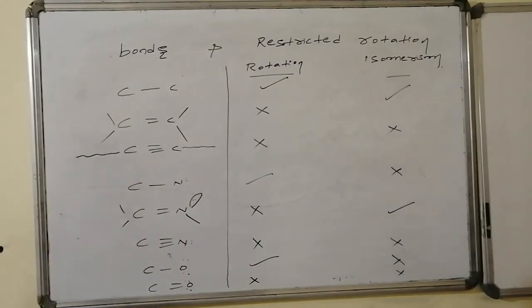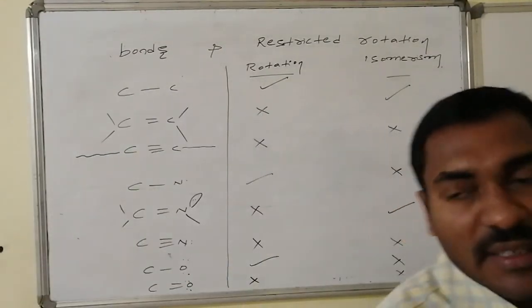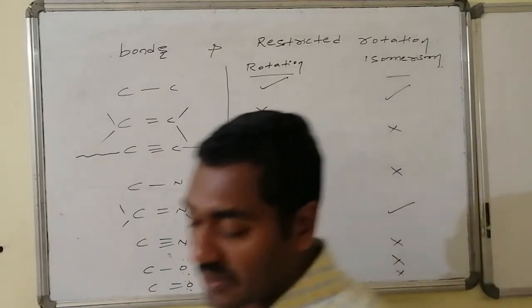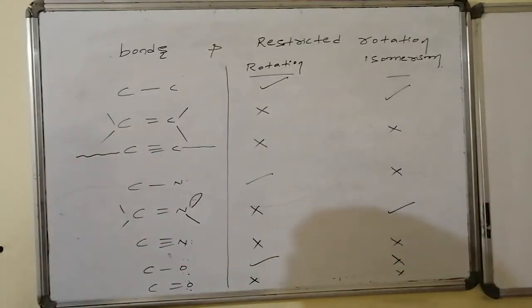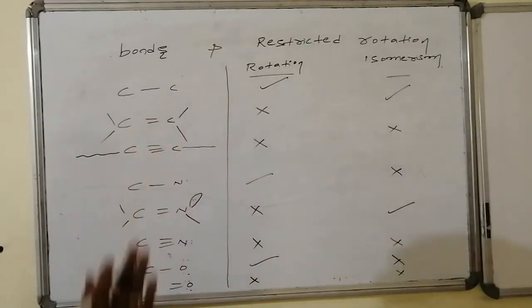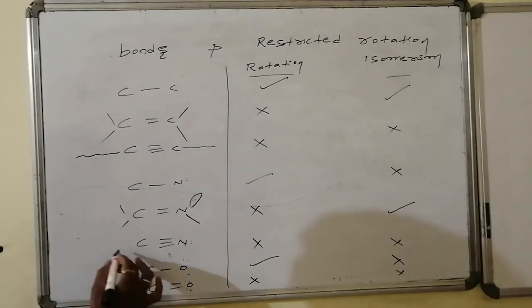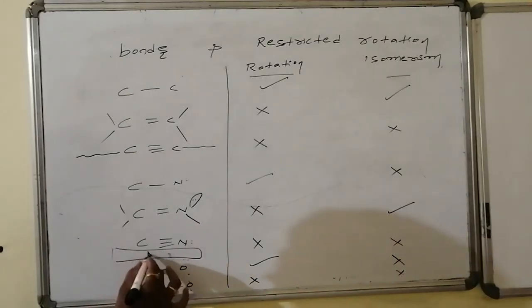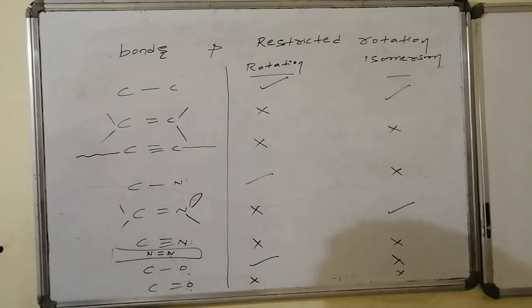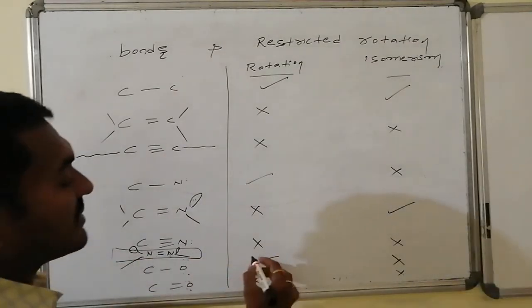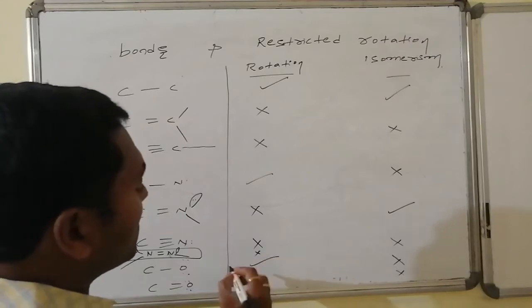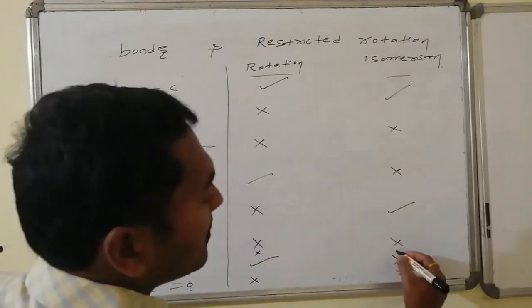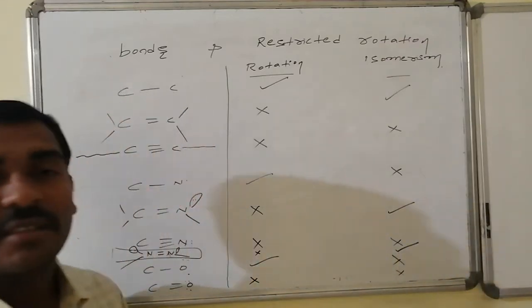And the other special case of restricted rotation that is present in organic molecules is, here I will write, the nitrogen-nitrogen combination. Let me write here in the box. Nitrogen double bond is there, followed by one lone pair followed by valency. It is having one lone pair followed by valency. This particular case is having restricted rotation. Rotation is not present, and with a proper substitution this can show the isomerism.